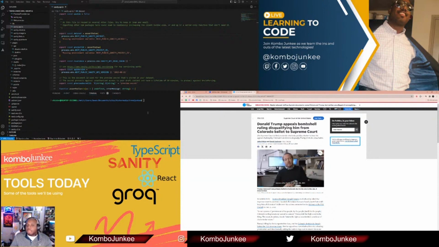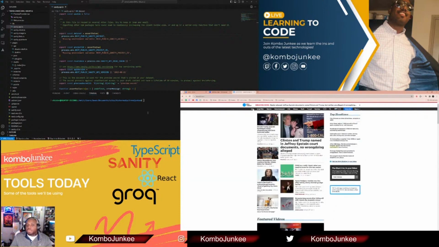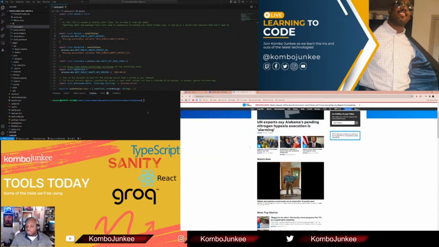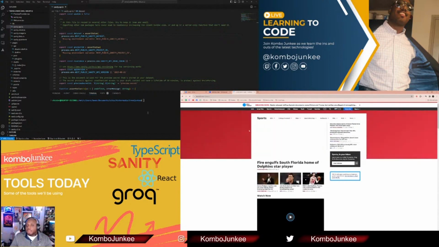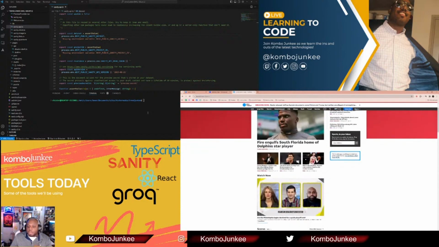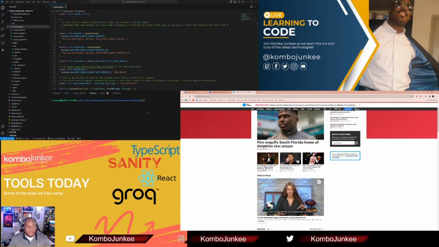So in this case, it's politics, right? If we go over to US, it's probably going to be in this US section as well. If we go in this US section, we can see that there are very specific stories here. If we go over to sports, however, those same stories don't appear because these are only going to be the stories that were tagged with the sports taxonomy. So now we have hundreds and hundreds of story content pieces, but we can actually direct them to certain spots on the site using the power of the CMS.